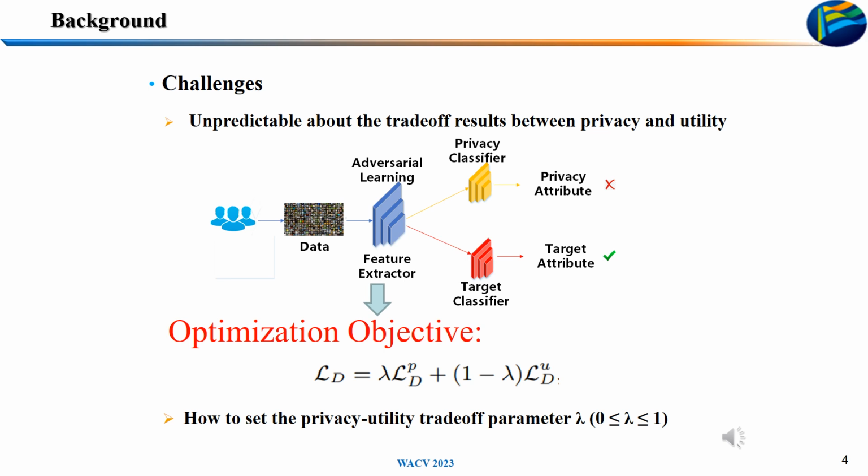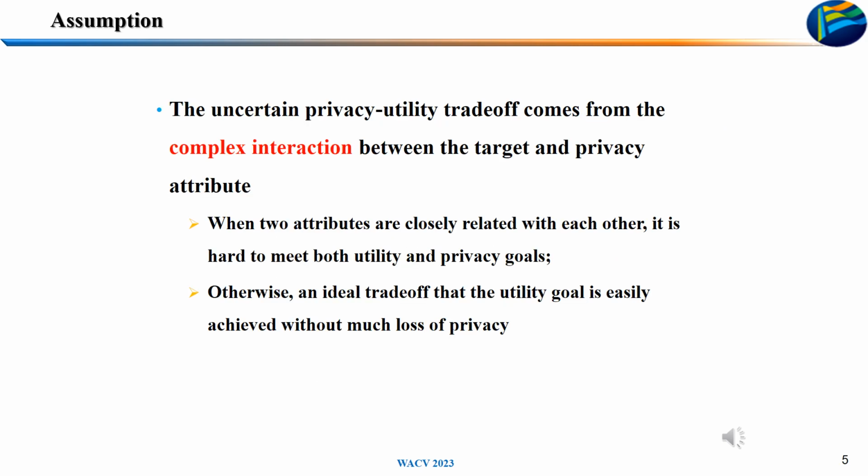Even with the same trade-off parameter, the performance differs from attribute to attribute. Therefore, we assume that the uncertainty comes from the complex interaction between the target and privacy attribute. When they are closely related to each other, it is hard to meet both utility and privacy goals.